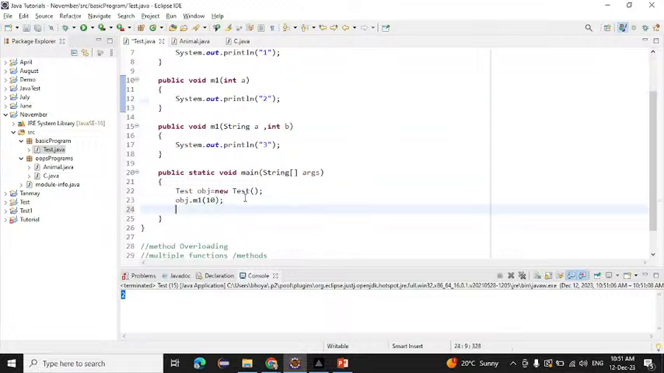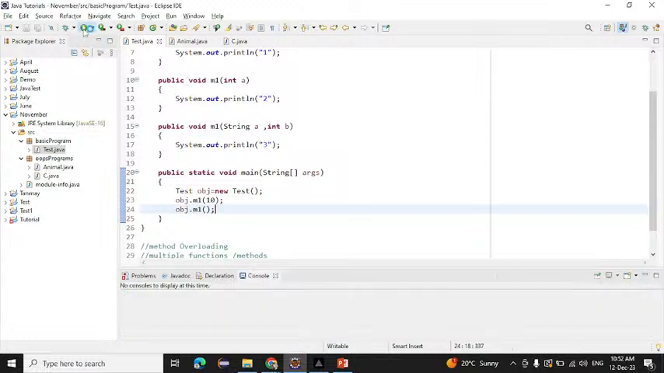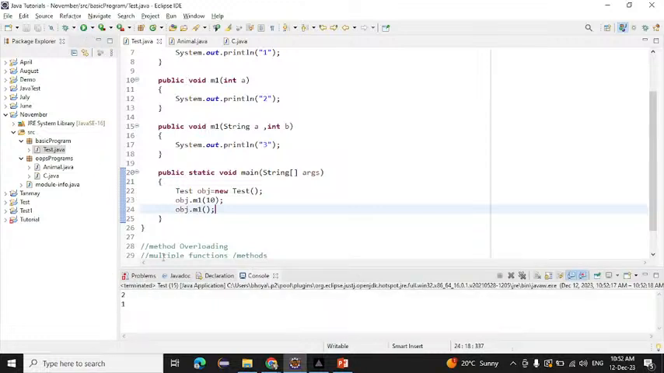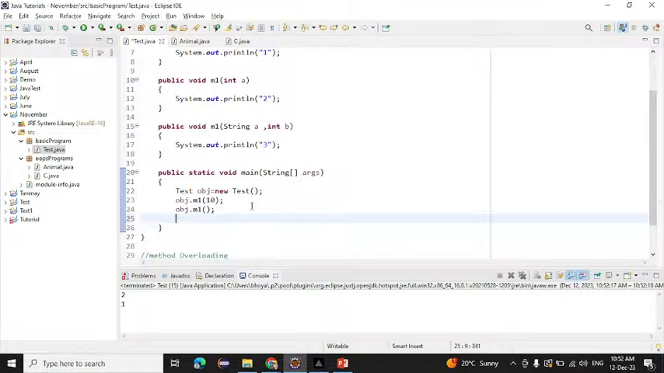Now similarly, I am simply writing object dot m1. Now what will be the output we will get? Okay, 1. If I run this one, 2 and 1 will be printed on the console. Same like that, now the third one, object.m1 we have to write. Here we have to pass one String parameter, a String argument. So I am writing here Java, and here, comma, I am writing one integer.